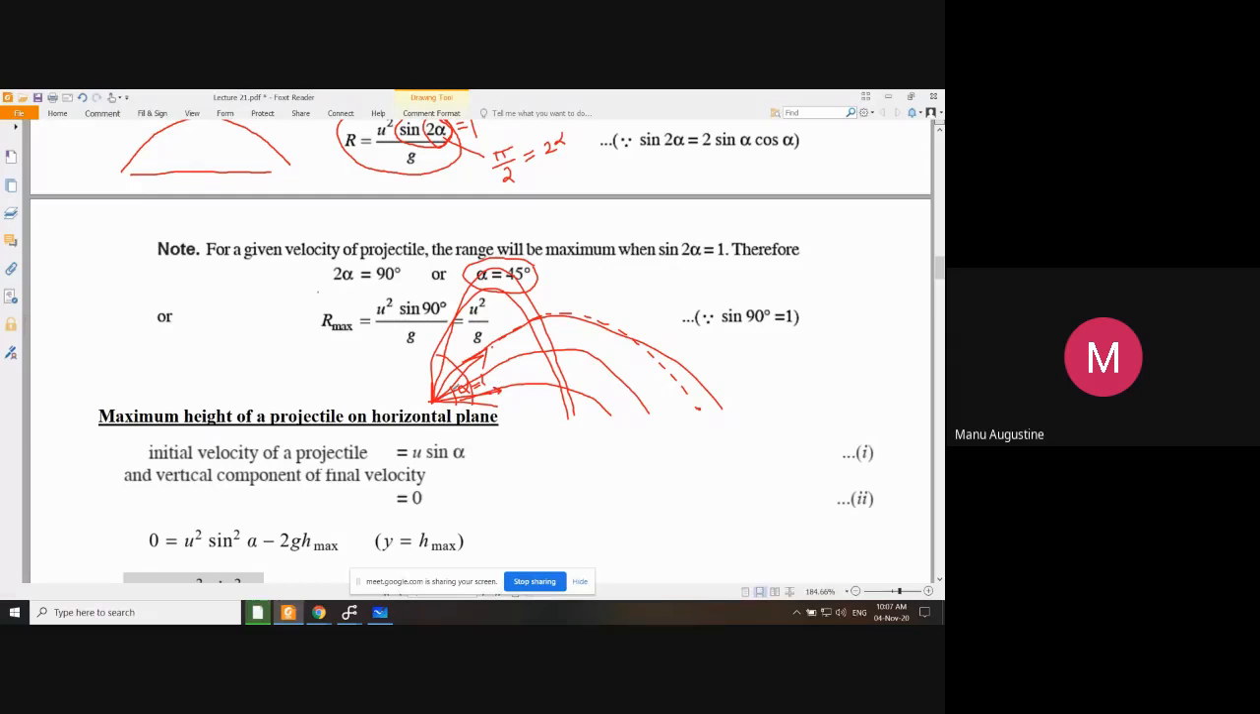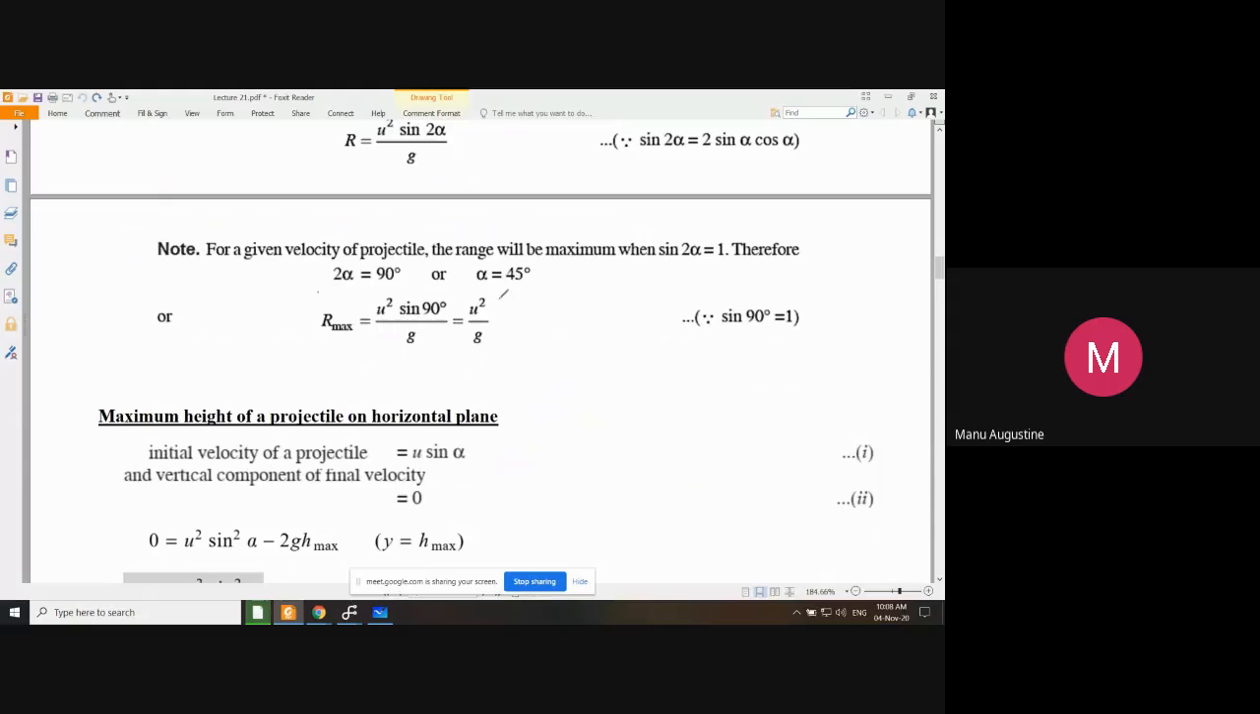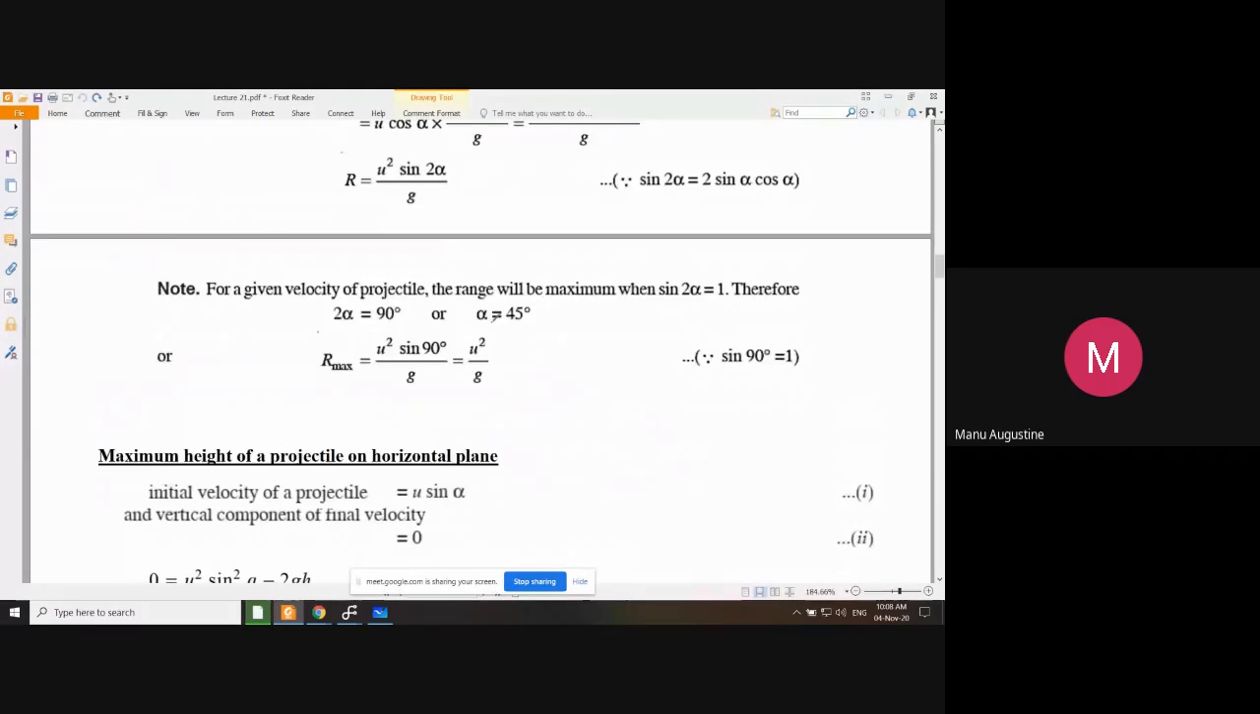So that means neither a very high alpha is going to give you a large range, nor a very small alpha is going to give you a large range. So it has to be somewhere in between. And as it happens, the alpha value of 45 degrees is the optimal value for obtaining the maximum range. So your angle of projection for a projectile should be exactly 45 degrees to obtain the maximum possible range. This you have to remember. So the formula of range and the maximum range possible, which is obtained when alpha is 45.